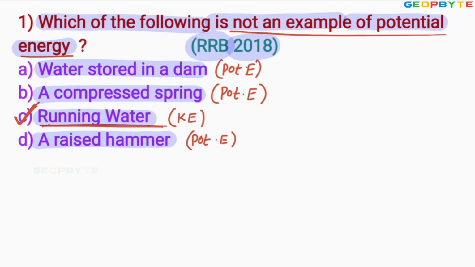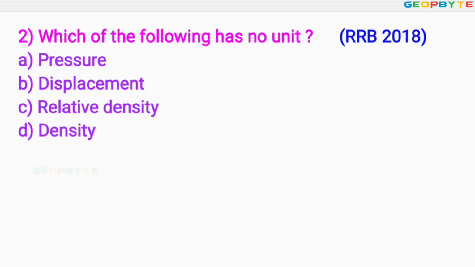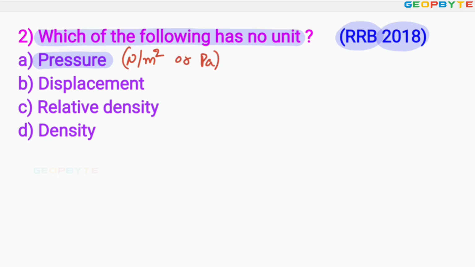Let us take another problem. Look at the second problem. It was asked in 2018 for the RRB exam. The problem is given like this. Which one of the following has no units? You are asked to decide the quantity which has no units. Option A, pressure. The pressure unit is Newton per meter square or Pascal. Option B, displacement. The displacement unit is either meter or centimeter.